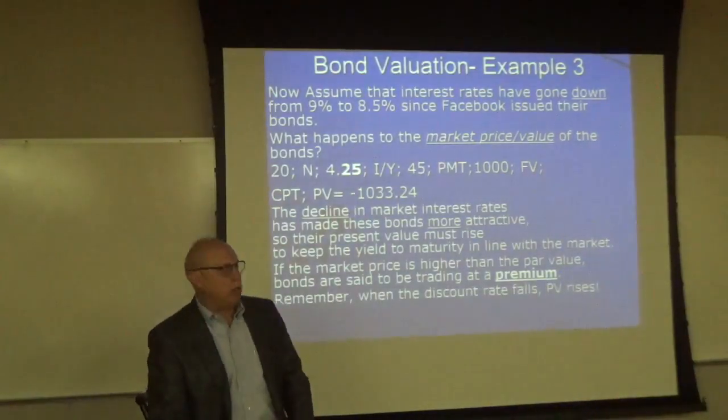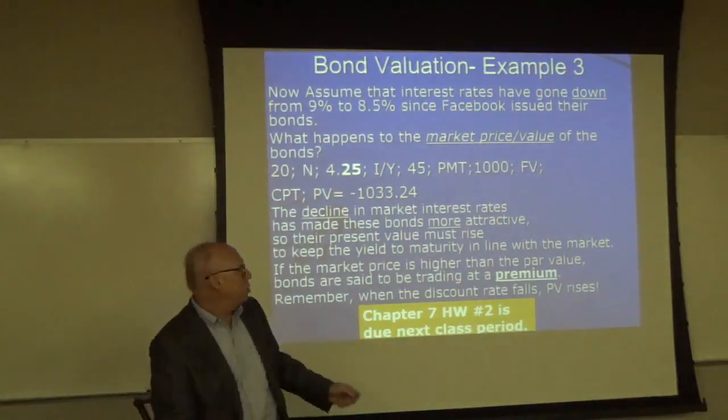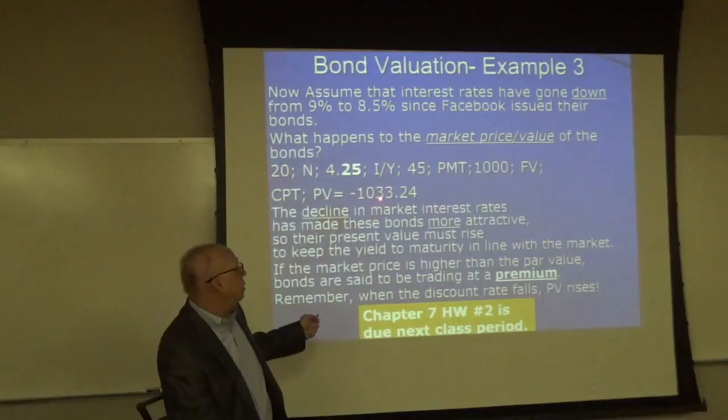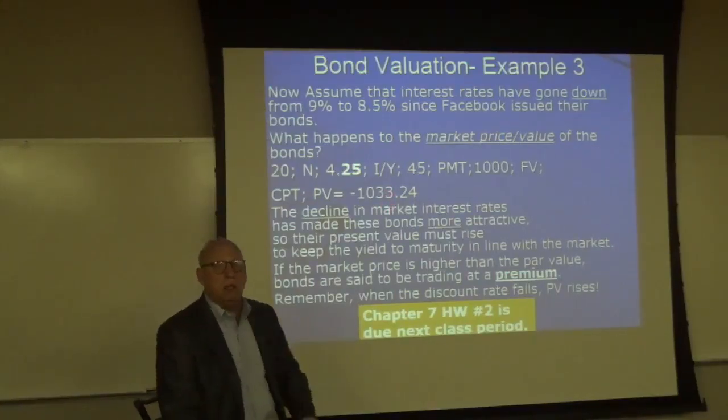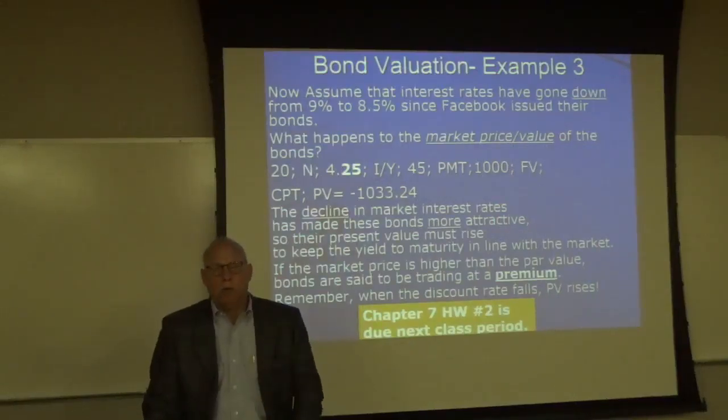Okay? Remember, when the discount rate falls, the present value rises. So anytime you see a bond that's trading at a premium, it means the market rate has fallen and now the market rate is below the coupon rate. The coupon rate is higher than the market rate. Not because the coupon rate has changed, but because the market rate has changed.